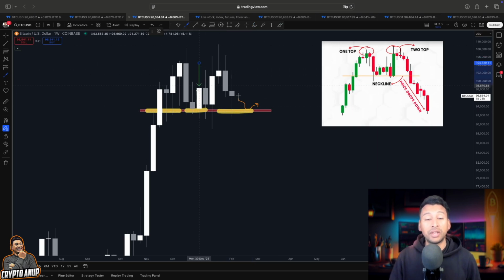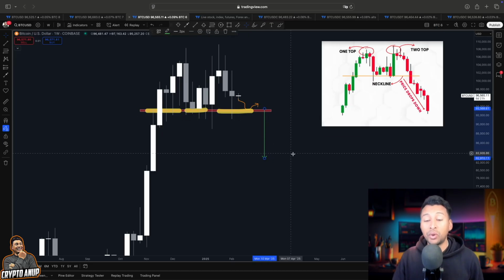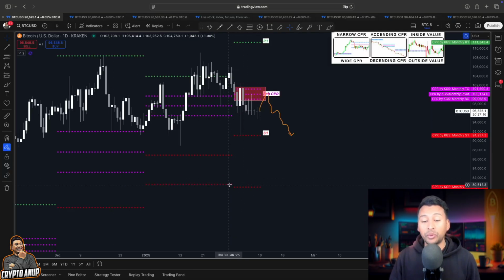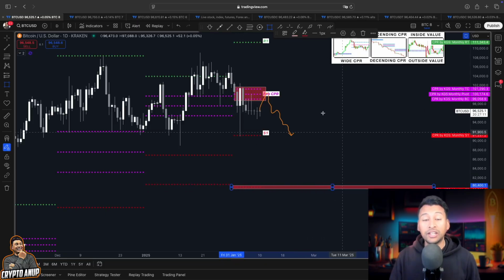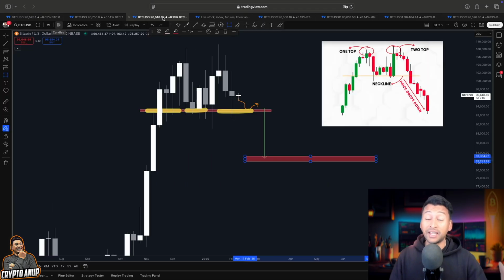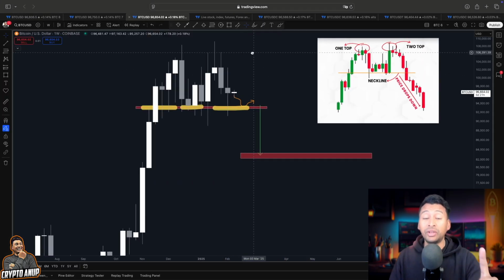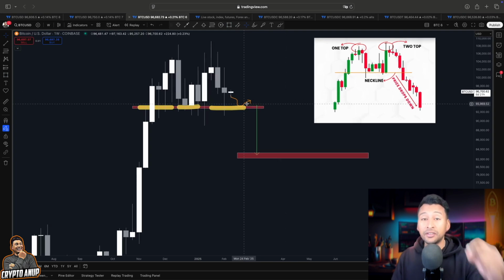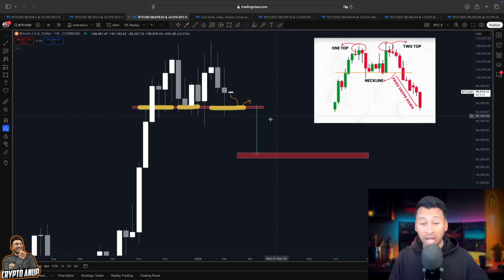according to this double top pattern, you can see the price of Bitcoin could be starting with a bearish move, which could bring the price of Bitcoin in between 85,000. Yes guys, this is our bearish target, and we just found out with the help of this monthly S2 line as well. This S2 line sits around 80,000, so that's why the 85,000 price target could make sense. So we have to be careful, and we have to monitor the support around 90,000 carefully, because as soon as this support gets broken, the upcoming days for Bitcoin actually look very bearish.